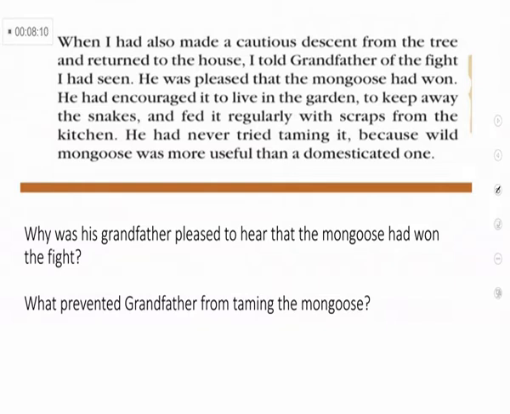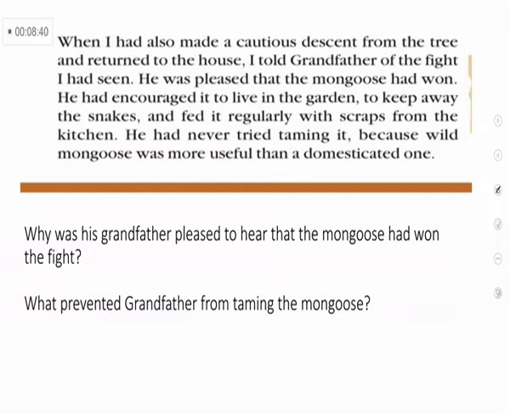Okay, my dear ones, let's move to our passage. After the fight, the boy came down from the banyan tree and returned to his house. And what happens after reading this passage, you will understand. Can we read it? When I had also made a cautious descent from the tree and returned to the house, I told grandfather of the fight I had seen.